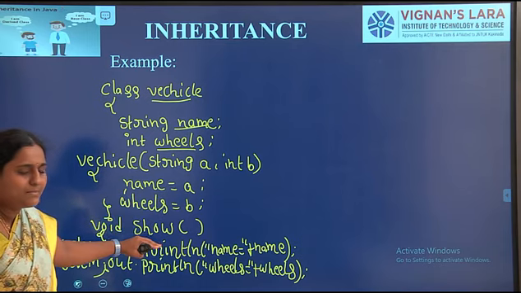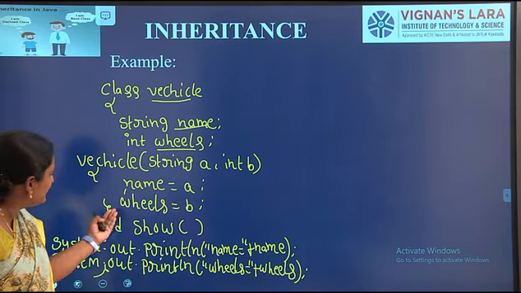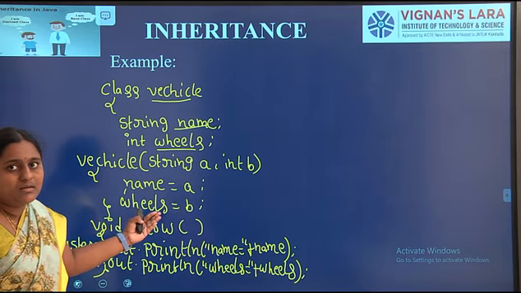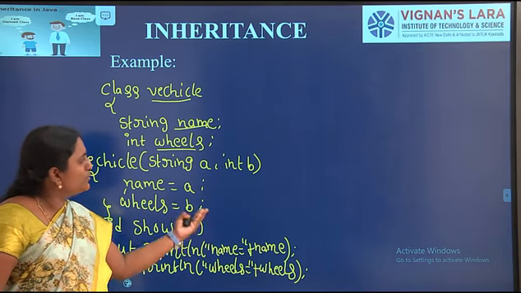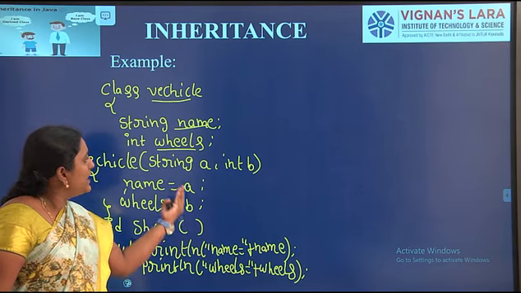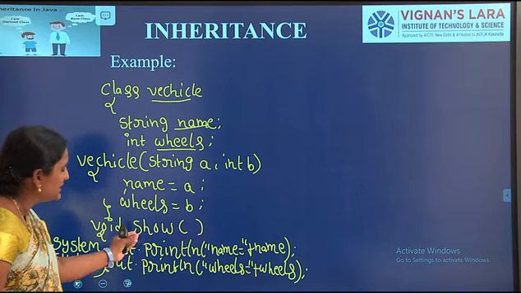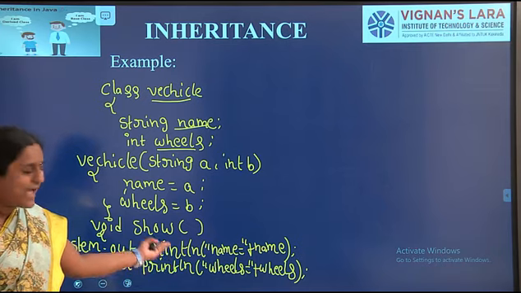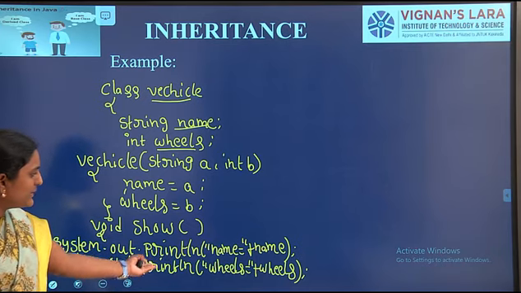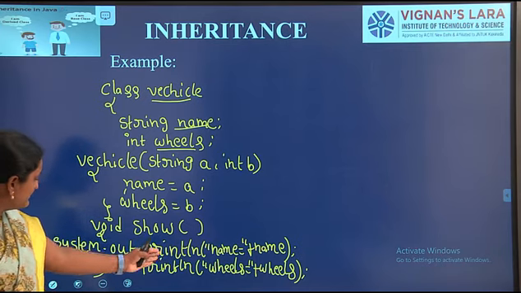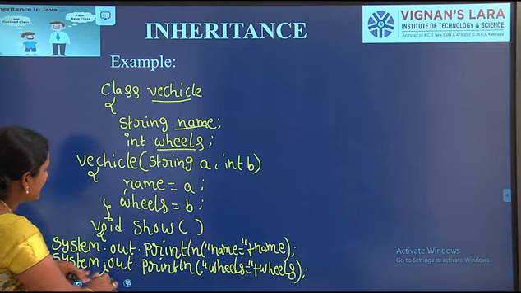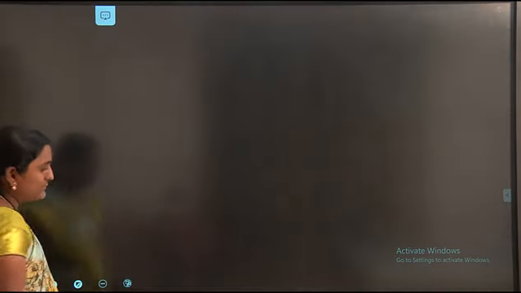Next, I am defining one method. Here show is the method name. It is a void type. I want to display both variables, the vehicle name and the number of wheels, on the console. Here within the method body, I have written two statements: System.out.println name equal to plus name, wheels equal to plus wheels. Here I am closing the method body and the class body.